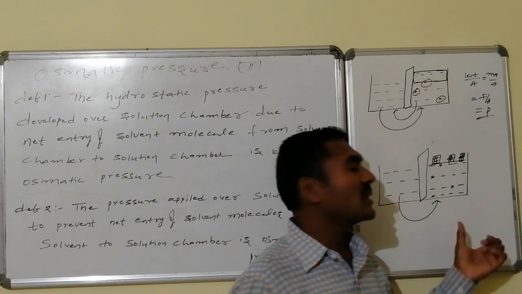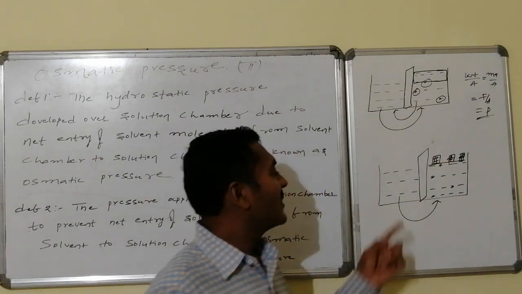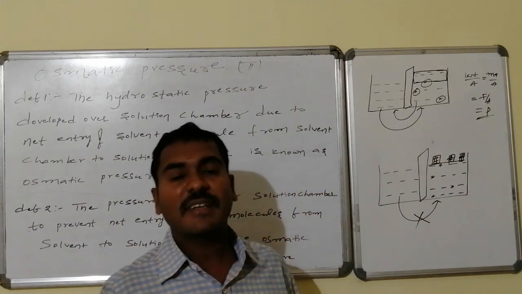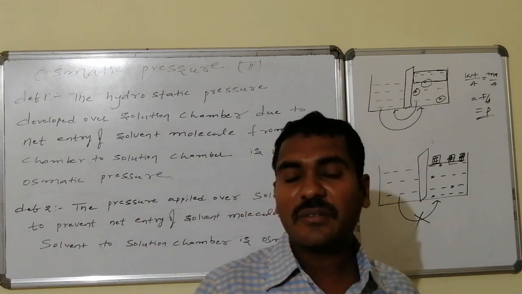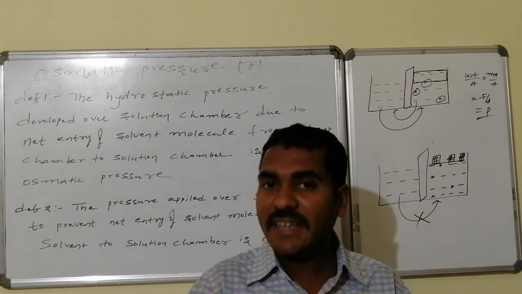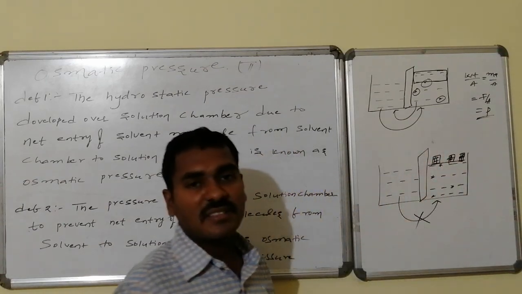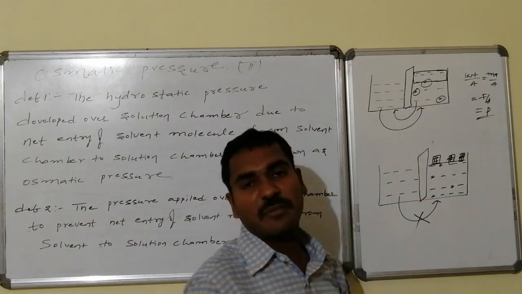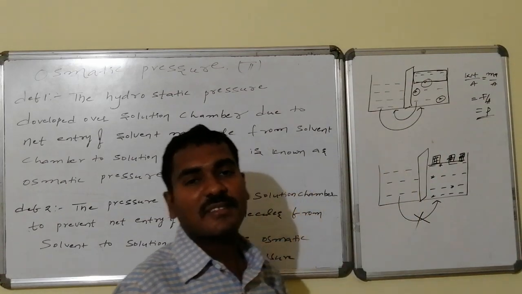Due to this force, or this pressure per unit area, there is no net entry of solvent molecules. There is transfer, but no net transfer of the solvent molecules. To create such a situation, I am applying some pressure from the beginning. That pressure is equal to this hydrostatic pressure. If I leave it as it is, it becomes equal to this situation.